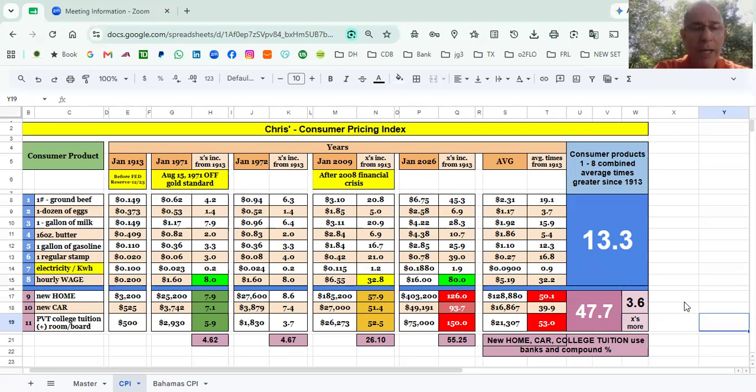Now, the reason why we want the currency to crash, which it did in 2008, the problem was we didn't have the new monetary system to take over. So what have we been doing since 2008? We're using the same monetary system by keeping it afloat, by printing more and more and more money.